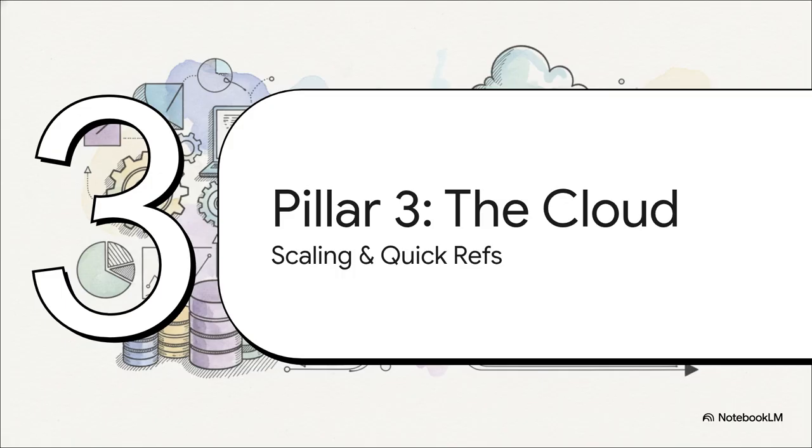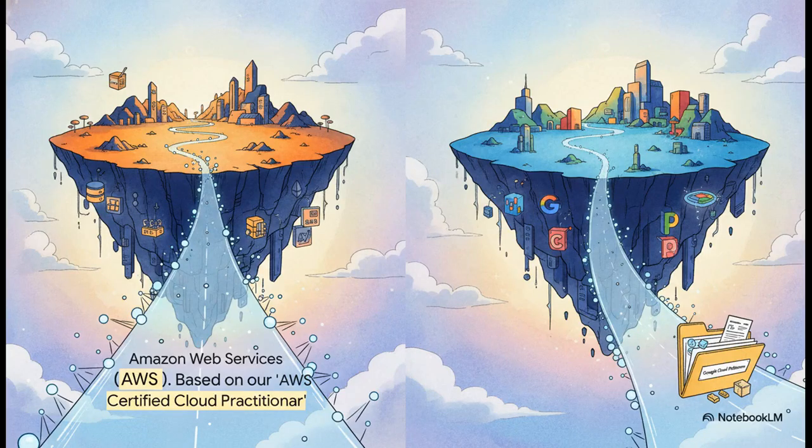Because let's be real, this is where modern data science actually happens. It's where you'll find the tools to scale up your projects and, frankly, to work a whole lot smarter. To really scale your work, you've got to get comfortable with a major cloud platform. We're focusing on the 2 biggest players in the game, Amazon Web Services, or AWS, and Google Cloud Platform, GCP. Our curriculum actually gives you a full learning path for the AWS Certified Cloud Practitioner certification and some great materials for the Google Cloud Platform.